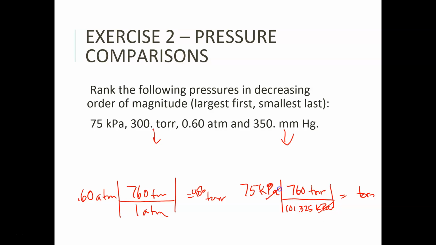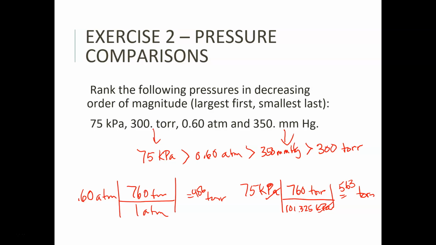Okay, so kPa cancels out, and I get 563 torr. So now I know that 75 kPa is greater than 0.60 atm is greater than 350 millimeters of mercury is greater than 300 torr.